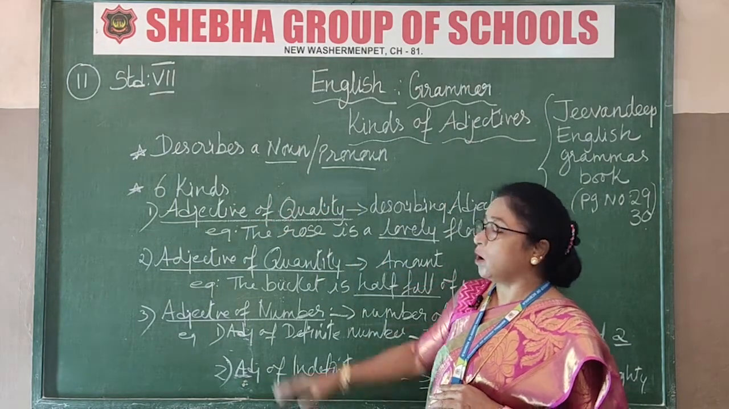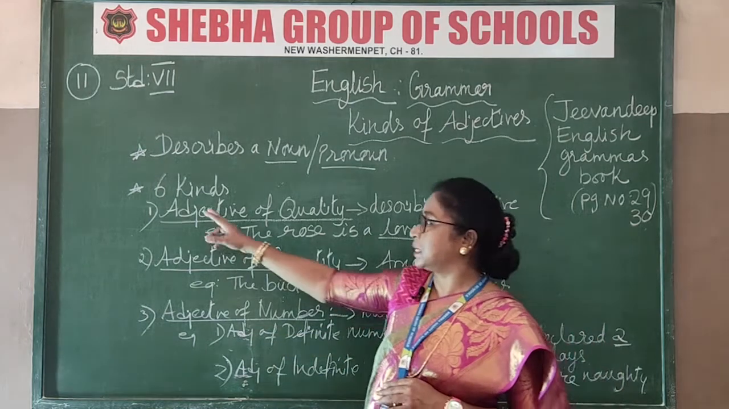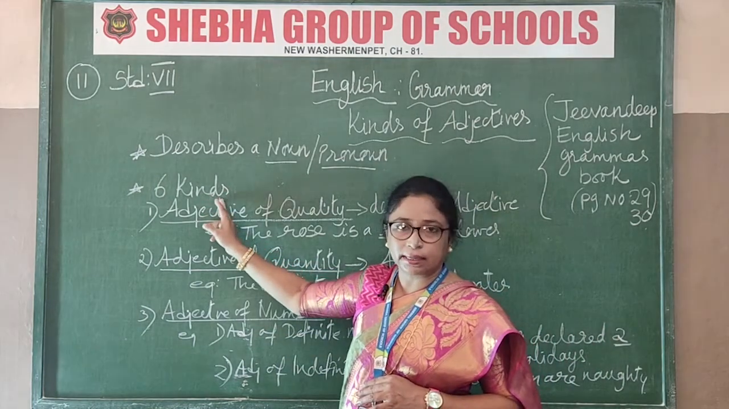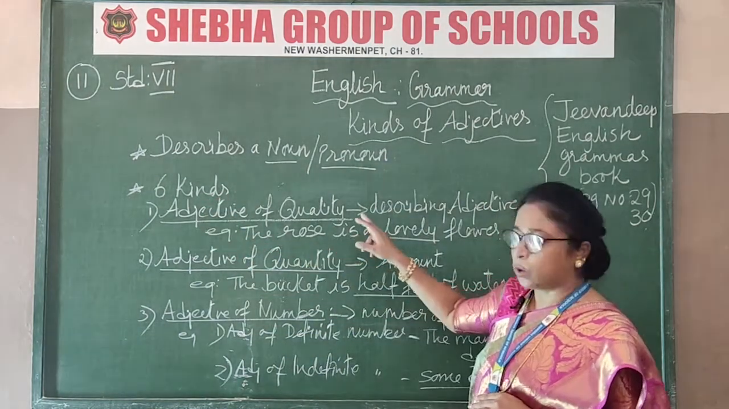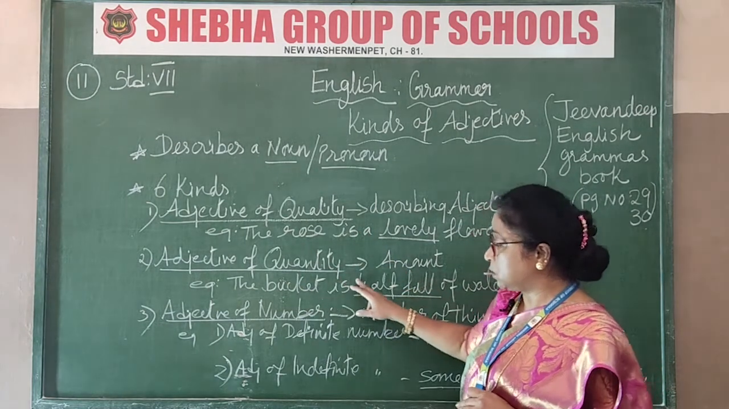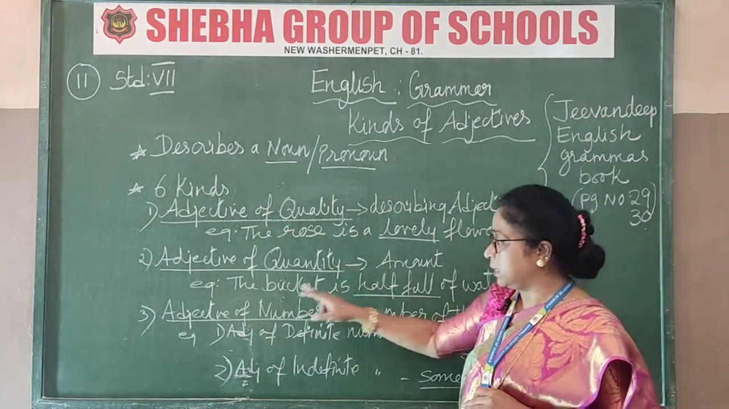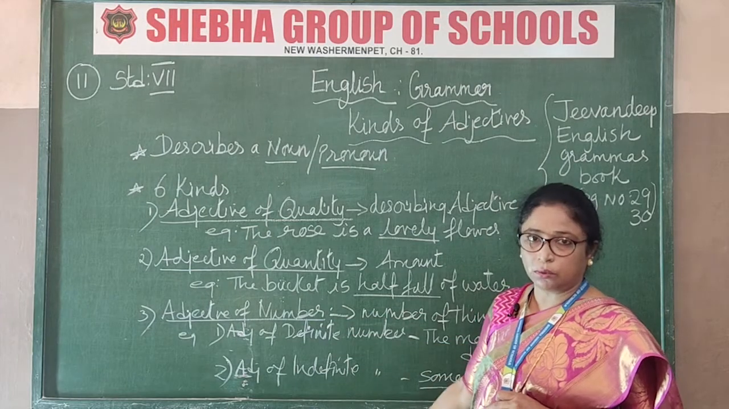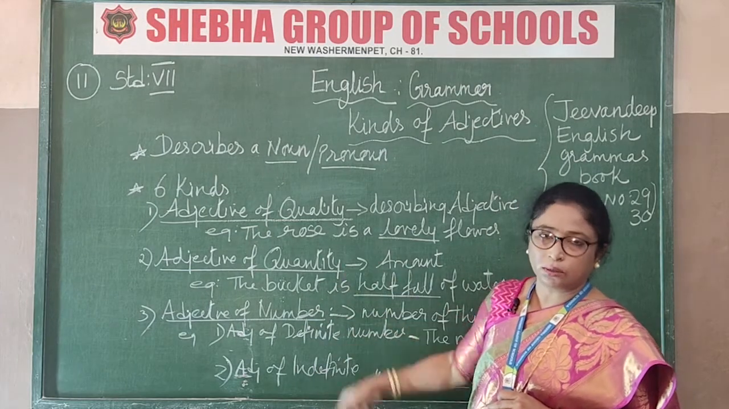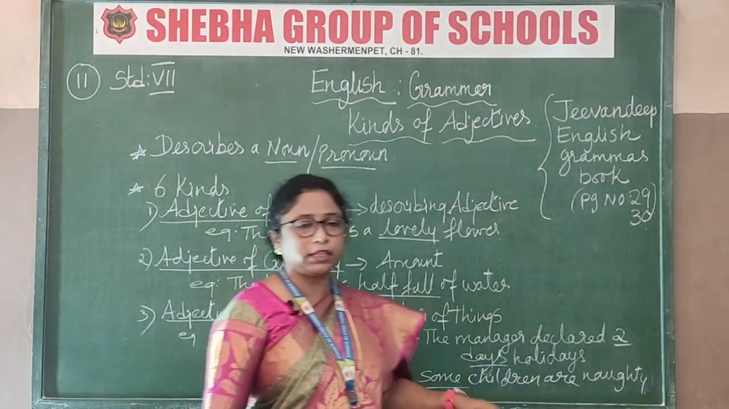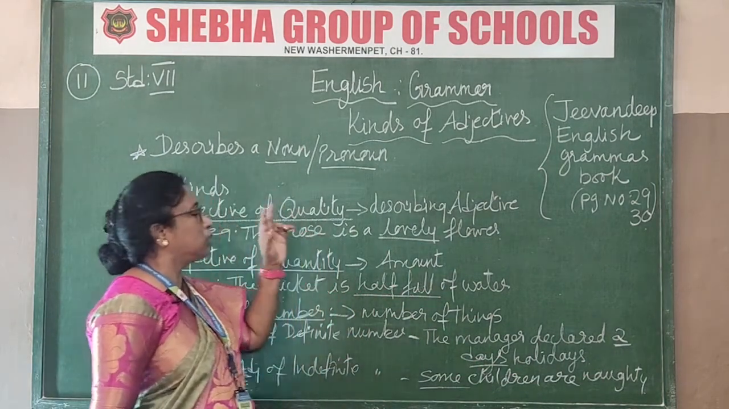Now see, how many types of adjectives are there? There are 6 kinds. First one is adjective of quality, then adjective of quantity, then adjective of number, and three more. After this I will explain this to you, I will read on the board. First I will explain to you what is adjective of quality.